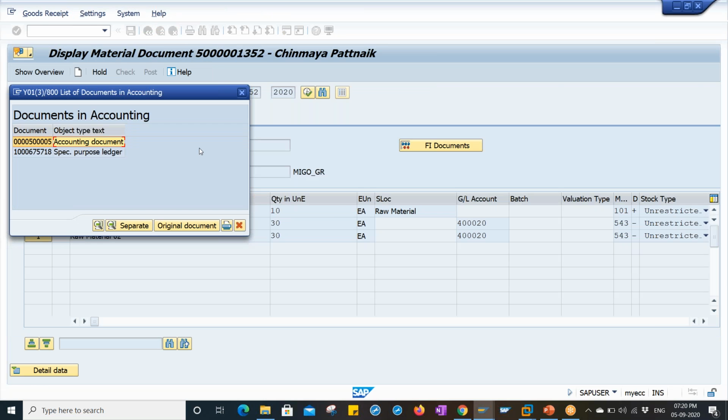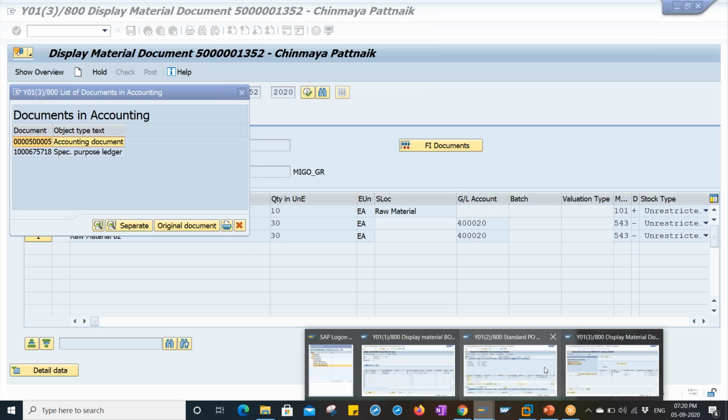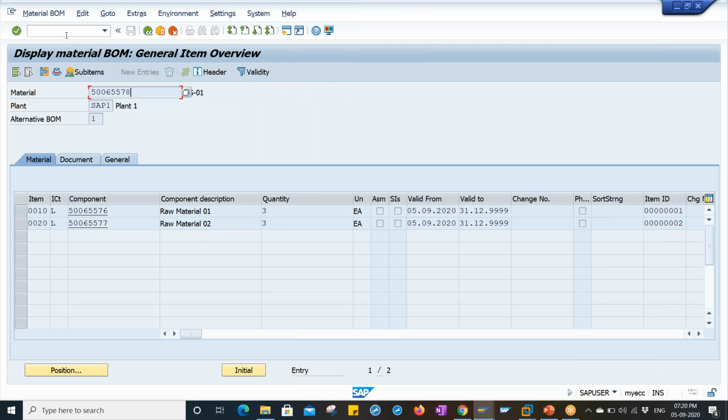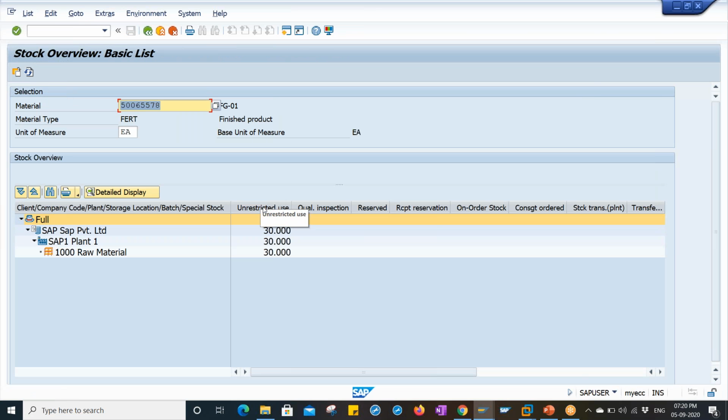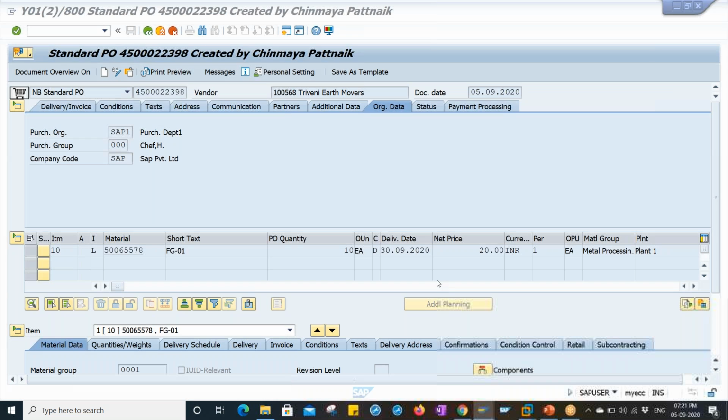Okay. So after making the goods receipt, I'm going to check the stock. What is the T code to check the stock? The T code is MMBE. For MMBE, I'm going to check the stock for the finished product. How much quantity have I received? I have received 10 quantity. Click on execute. Look, the stock is updated to 30 quantity. Before, I had 20, and now 10 has been added over here. Okay, so this is the subcontracting process. So let me create an invoice, which is pending right now.